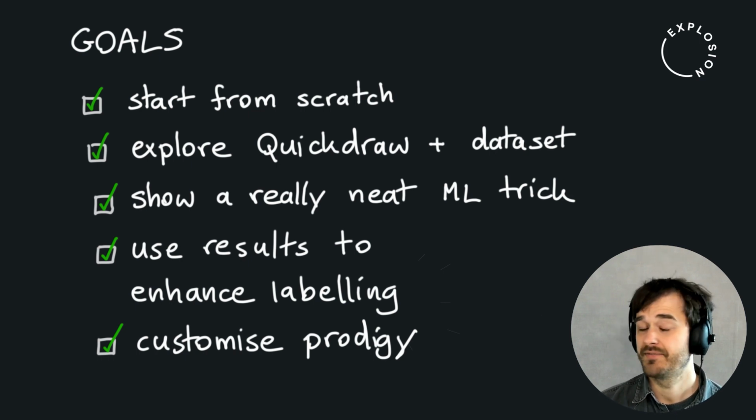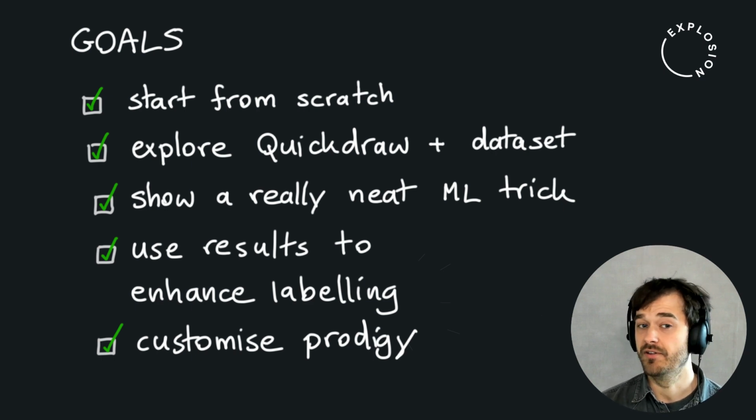Data quality is definitely something that we need to take seriously in this field, and the techniques that I'm going to show you in this video can also be used on use cases that go beyond the Google QuickDraw dataset. I'm also going to show you everything that I do inside of Jupyter. I'm going to start from scratch. And by the end of the video, we are going to have a little project with Prodigy that is a pretty pragmatic starting point for finding bad examples in training data.